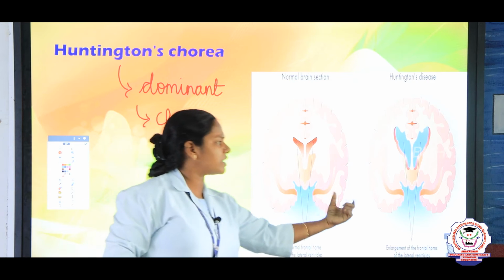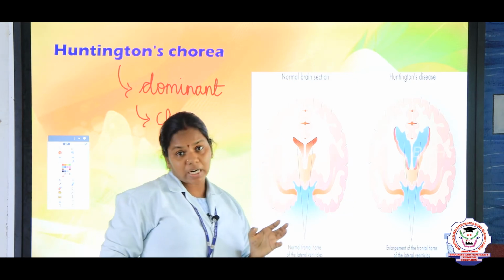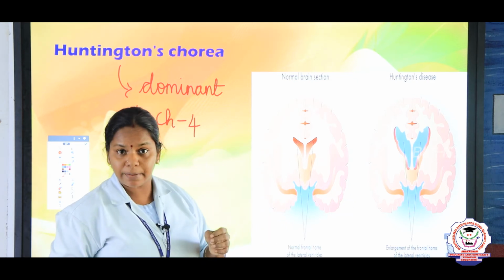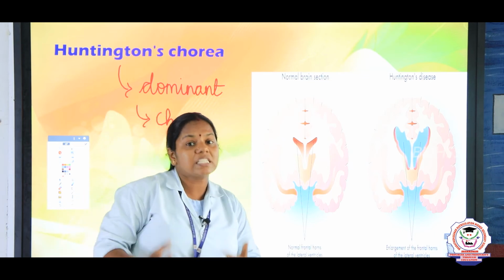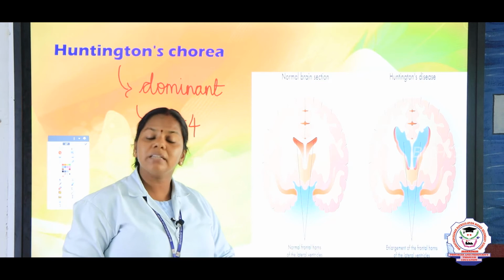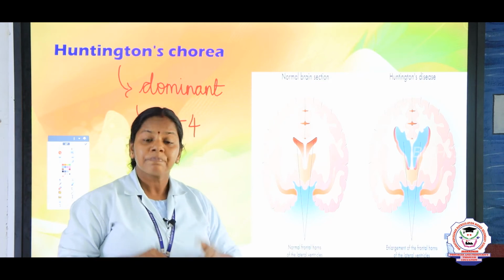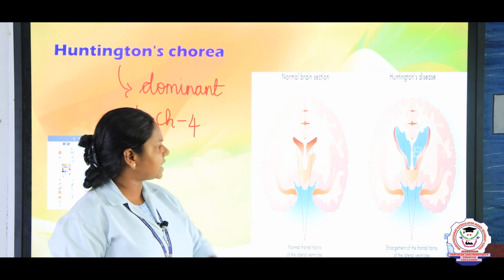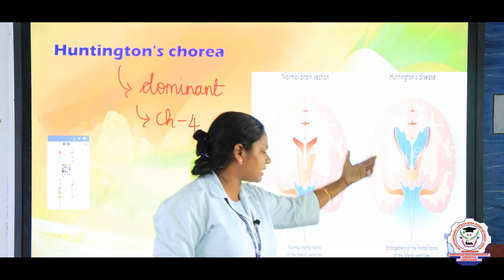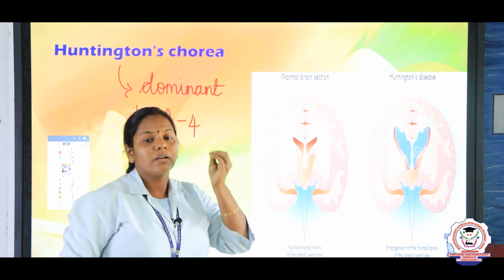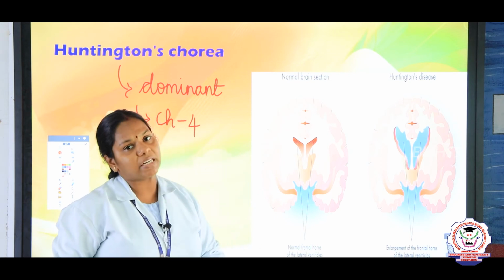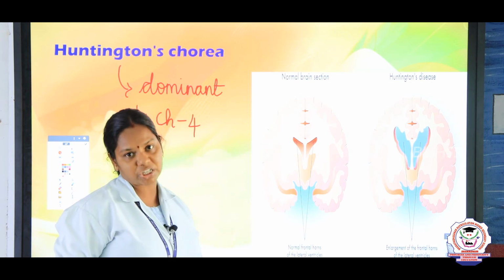Just look into the image, children. It is a brain disorder. It leads to mental retardation, and along with that, physical deterioration, sudden jerking of the body takes place, and they are physically and mentally degenerated. And see the brain, children. Here there is an enlargement of the brain lobe, so automatically their memory power is affected, with mental retardation.